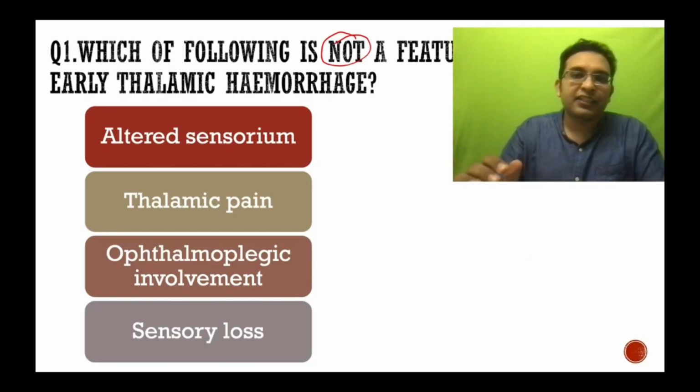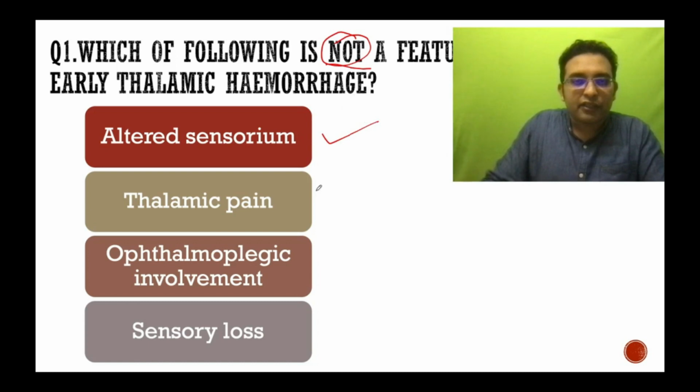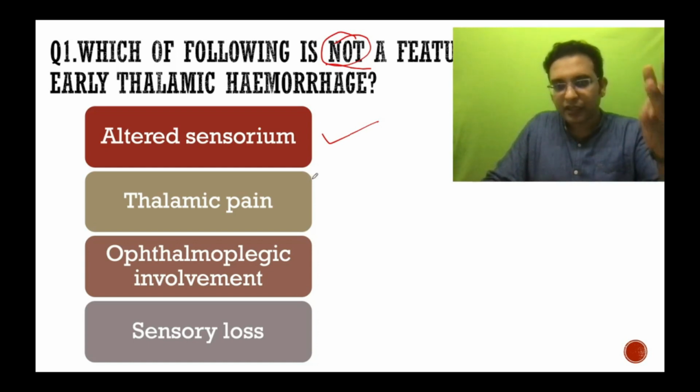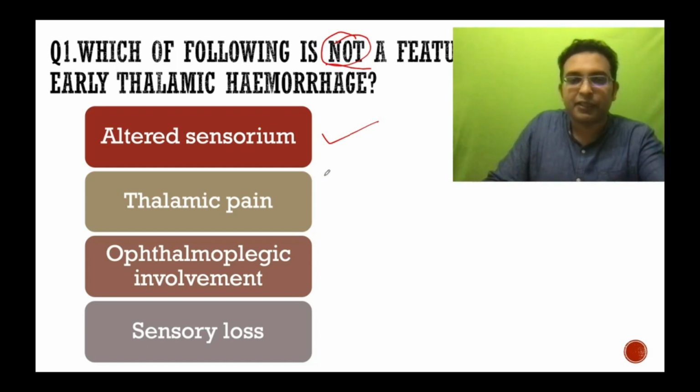Which of the following is not a feature of early thalamic hemorrhage? It's an except question, so in every question there is some catchword. In this question, the catchword is actually "not". One of the options is altered sensorium. It should definitely be there, because the thalamus is the seat of sensorium, a part of the reticular activating system. So it is not the answer, since this is an except question.